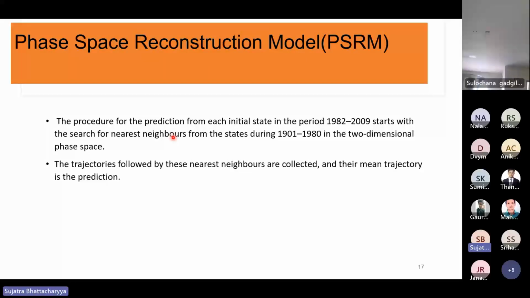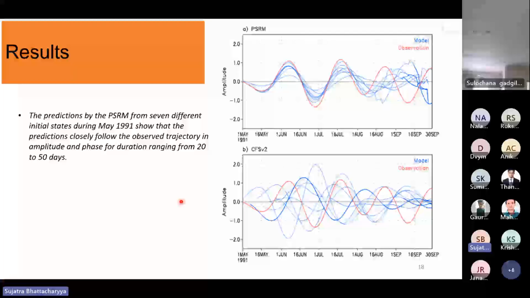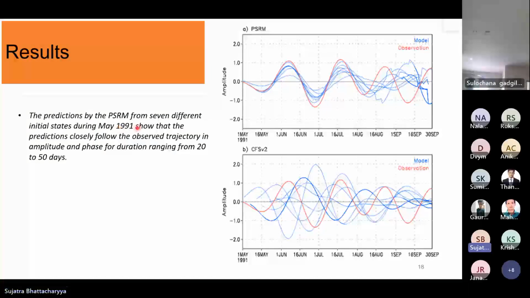The procedure of the prediction is that for each initial state in the period of 1982 to 2009, they search for the nearest neighbors from the states of 1901 to 1980, and they took the mean trajectory as the final prediction. So this is the comparison between the PSRM and CFS V2 for May 1991. There are 7 different initial states which span the whole month of May. The first initial state is given at 1st May, then 6th May, then 11th, like this at 5-day intervals.